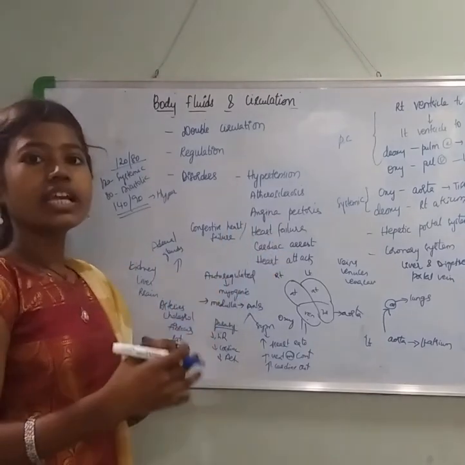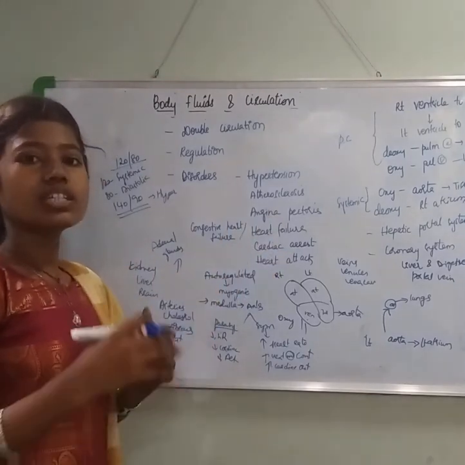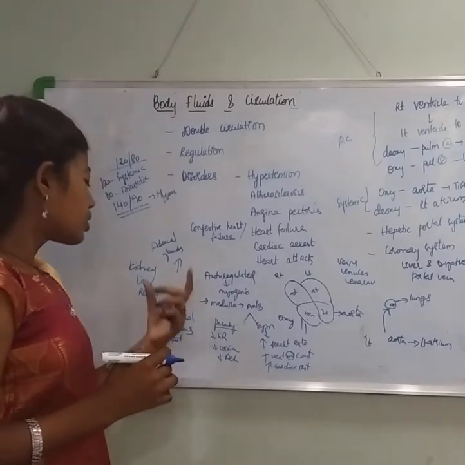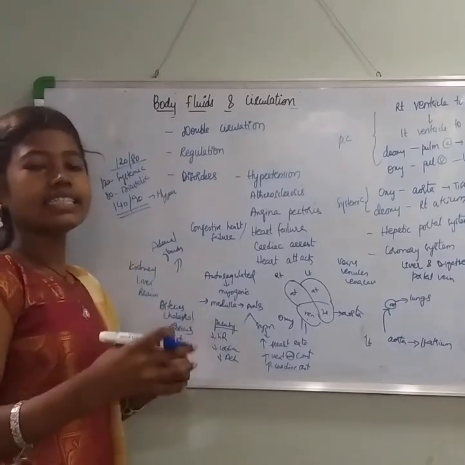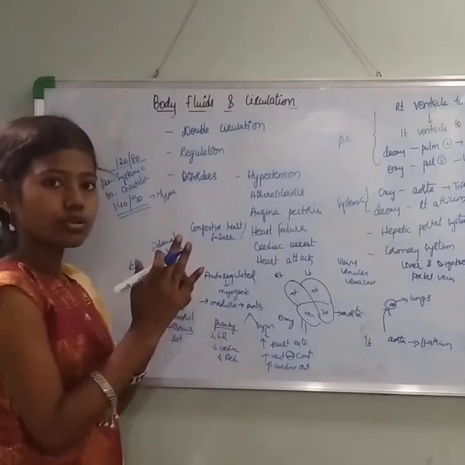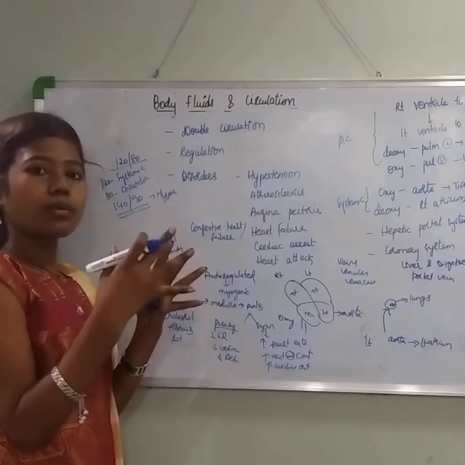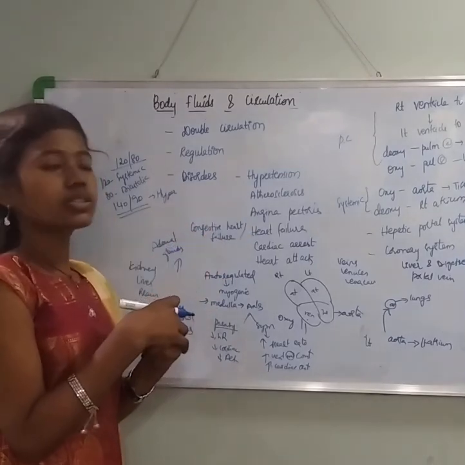The pathway of the arteries is getting obstructed, causing obstruction in the blood flow. The artery lumen gets narrow, so the blood won't flow properly. That happens in atherosclerosis.